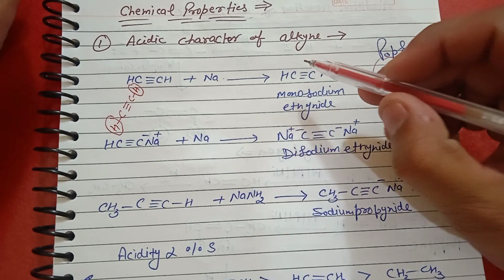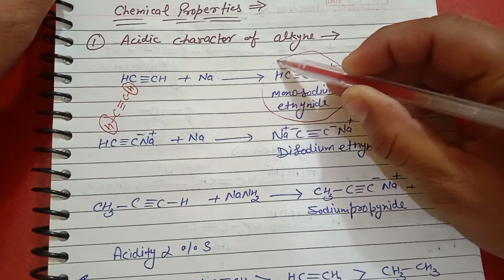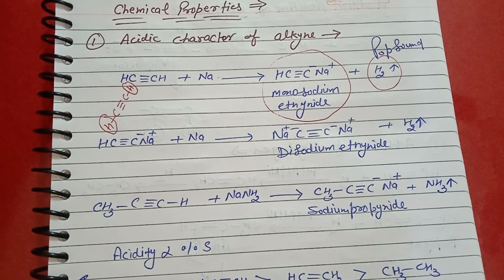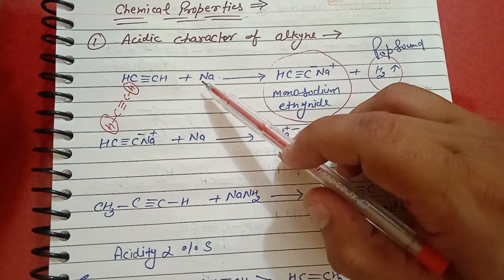So here is mono substituted salt. This is the monosodium ethanide salt. So it means this salt formation plus this hydrogen gas, and this is the sodium metal.